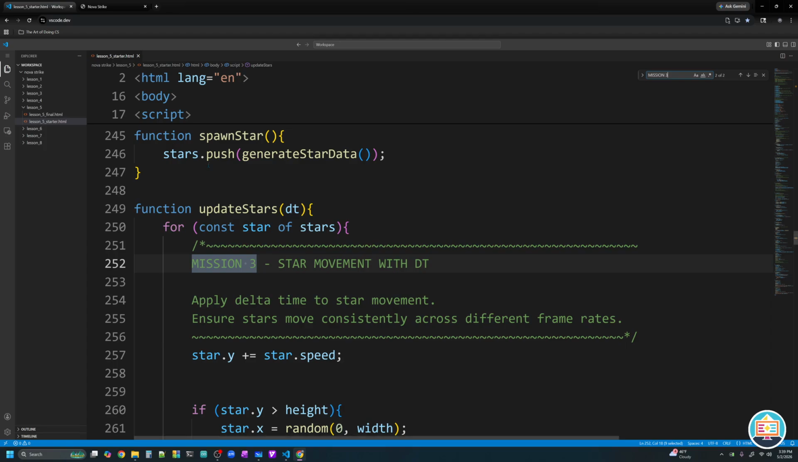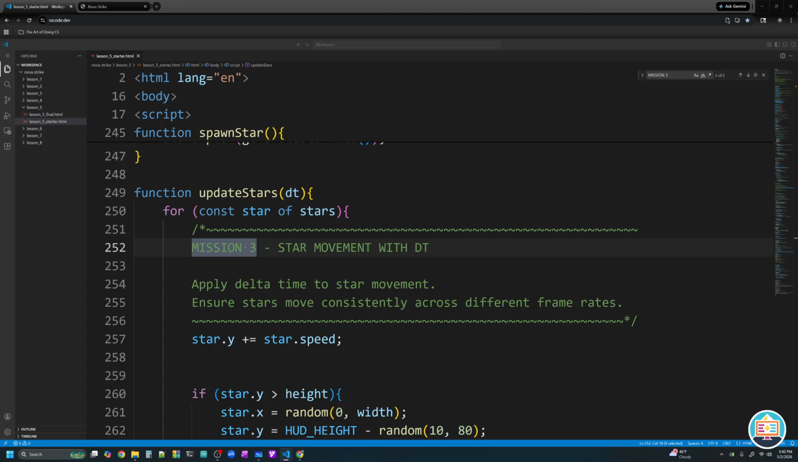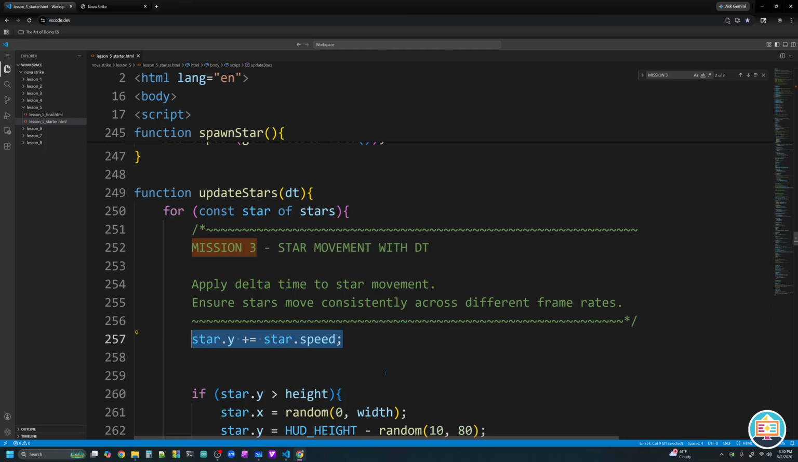So which one are we going to fix in mission 3? Looks like we're fixing update stars. So it says apply delta time to star movement. Ensure that stars move consistently across different frame rates. All right, well, this line worked absolutely perfect for us before when we were in a frame-based system. We said, hey, take the star's Y property and add to it the star's speed property. But that speed property was given in frames, right? How many pixels we were moving per frame. Now, this speed property is given to us in terms of pixels per second. So we got to do one slight change here.